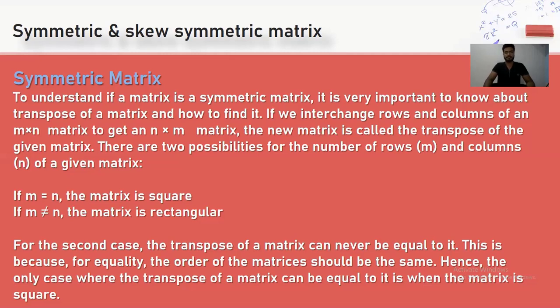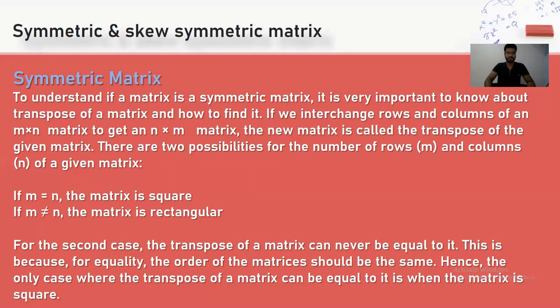There are two possibilities for the number of rows and columns of a given matrix. For the second case, the transpose of the matrix can never be equal to it.